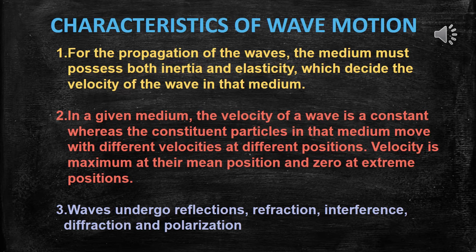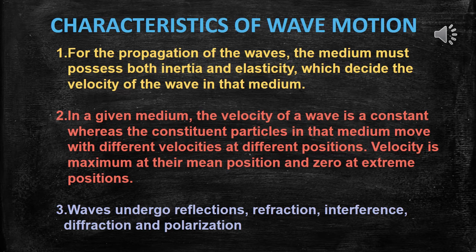The third important characteristic of wave motion is that waves are able to undergo reflection, refraction, interference, diffraction and polarization. Let us take the case of light. Light waves are able to undergo reflection, refraction, interference, diffraction and polarization.